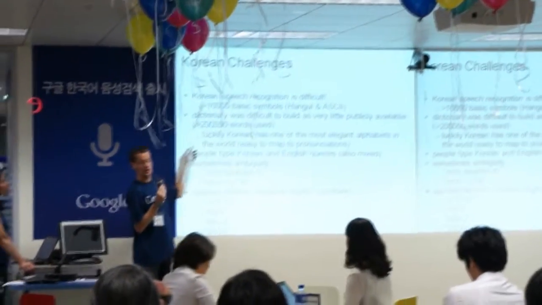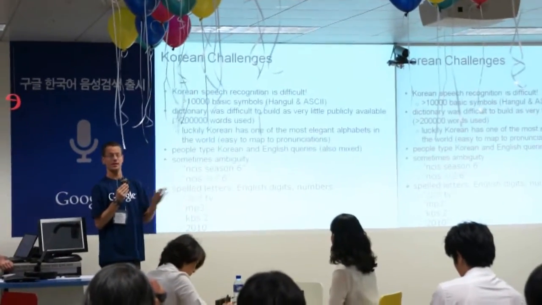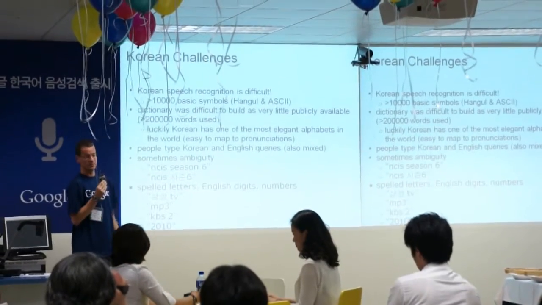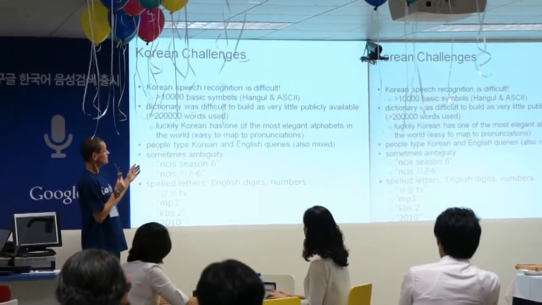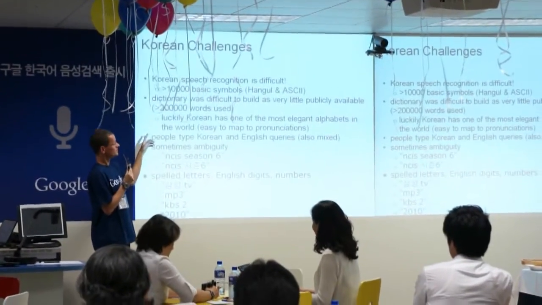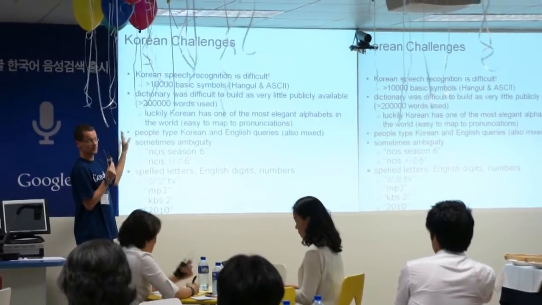We use altogether more than 200,000 words, which can be recognized in any order. So when we generate the pronunciations for the dictionary, luckily Korean was not so hard because it has one of the most elegant alphabets in the world.